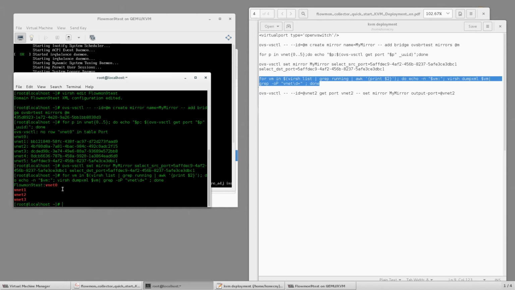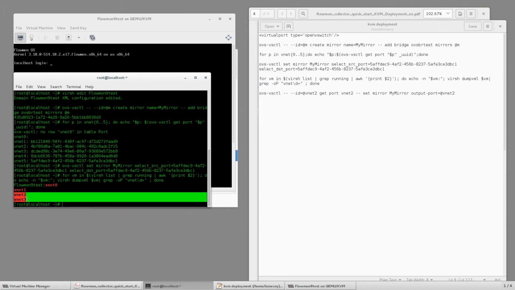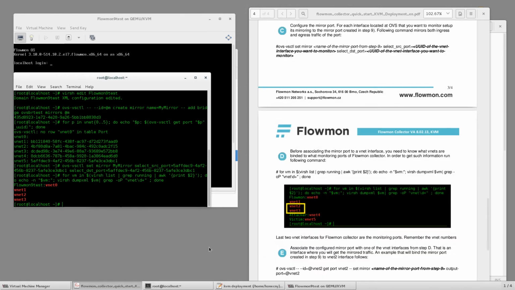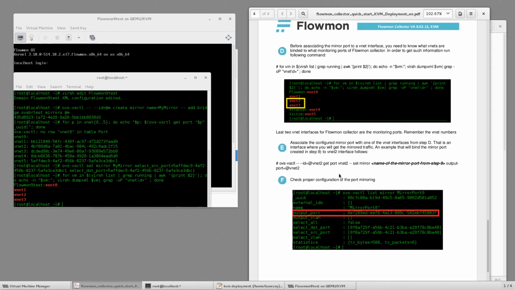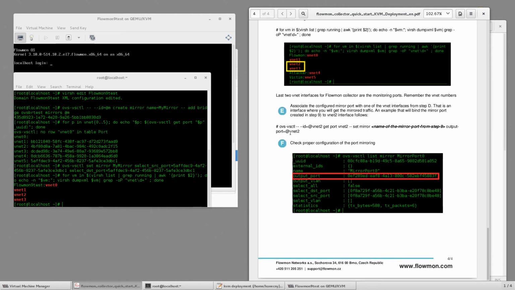There we are. Here's the list of all the interfaces. Flowmon has 4 VNets. Last 2 are monitoring ports. So let's go for the last step in our deployment guide, and that is to assign VNet interface to Mirror port. So let's choose the VNet 2.